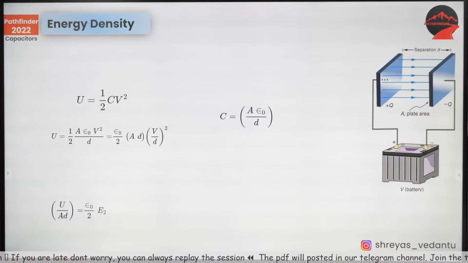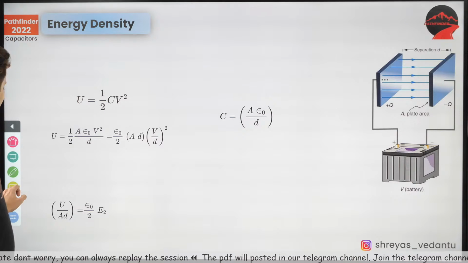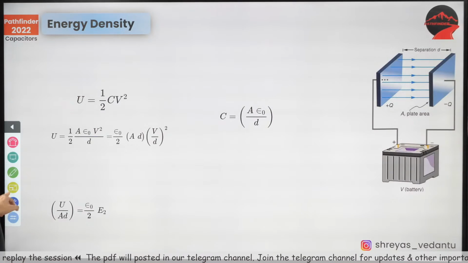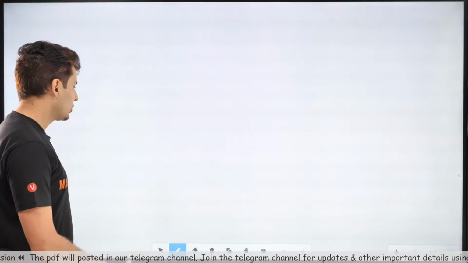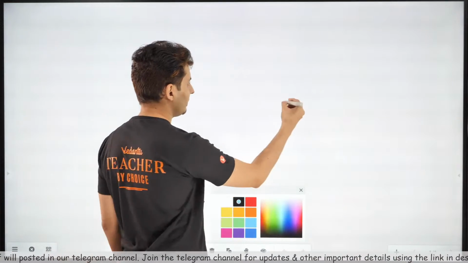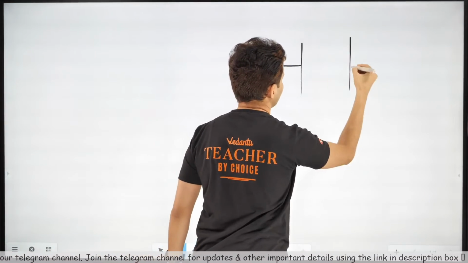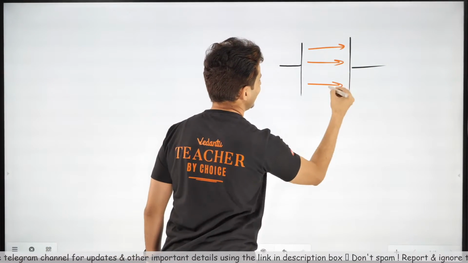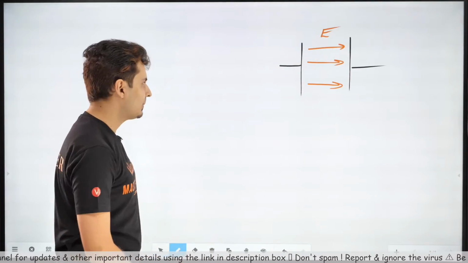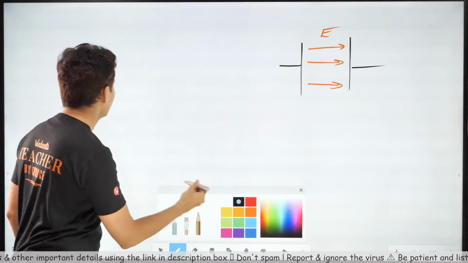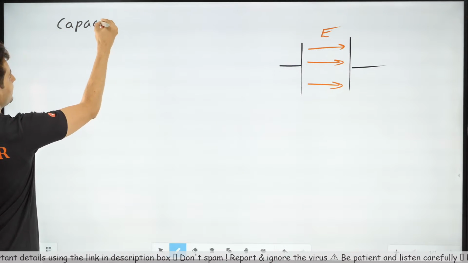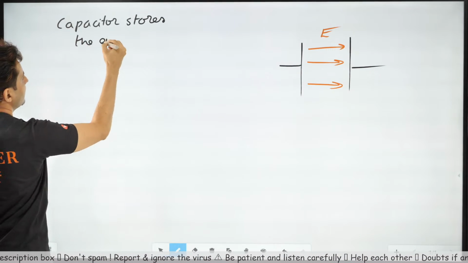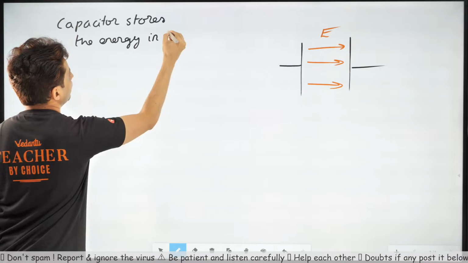Okay, so what is energy density? Yep, I'll show it to you over here. If you have a capacitor, we know that there is an electric field inside that capacitor, and the capacitor stores the energy in the field.